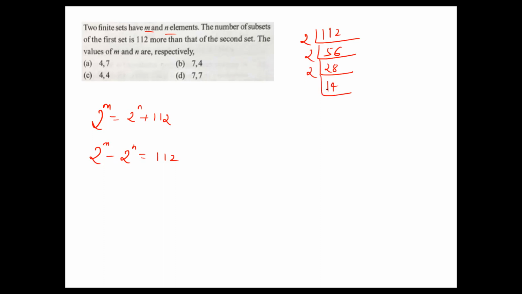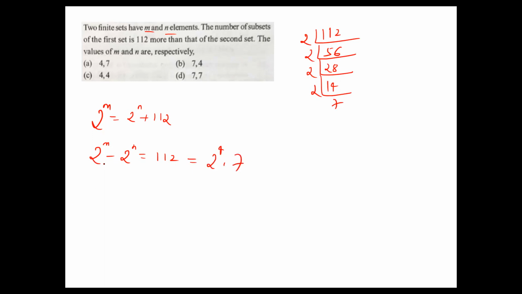So 2^m = 2^n + 112. This can be written as 2^m − 2^n = 112. Now 112 can be factorized: 2 fives are 10, remaining is 12, 2 sixes, then 2 twos, remaining 28, 2 fourteens, then 2 sevens. So it is 2^4 × 7.